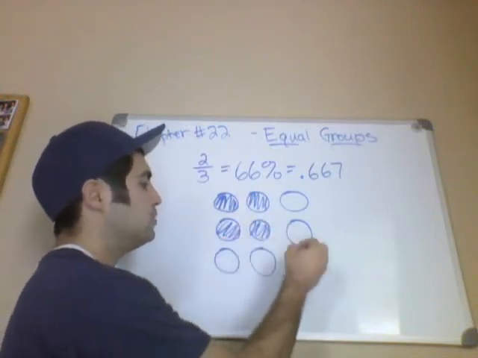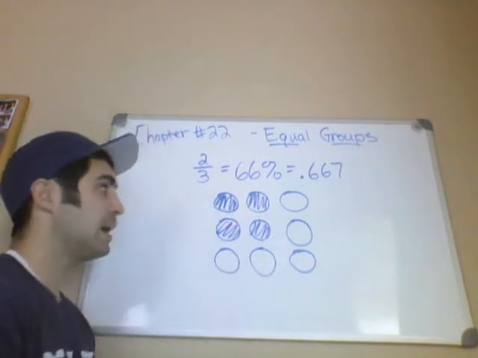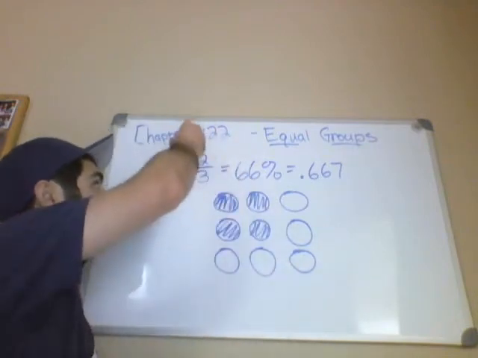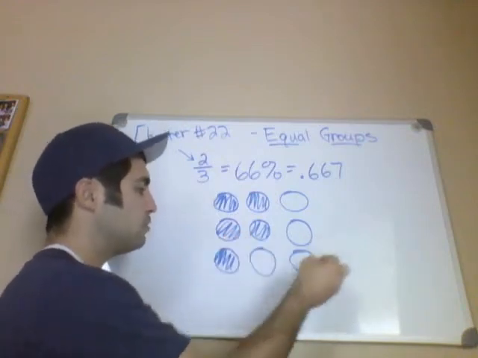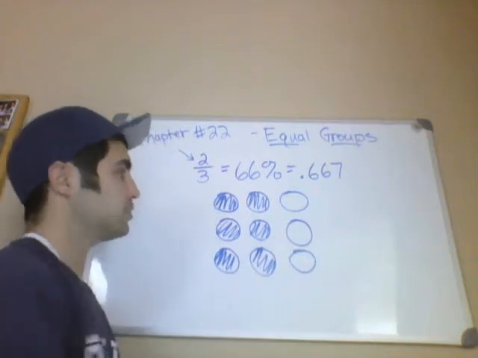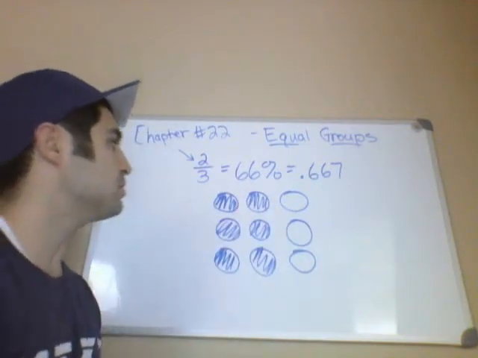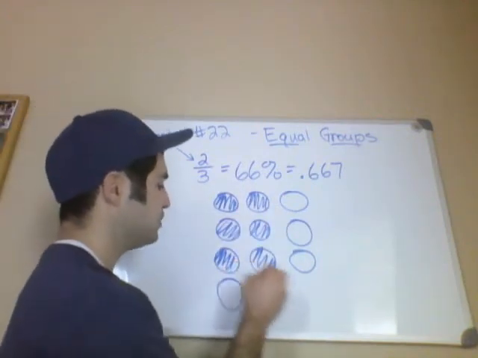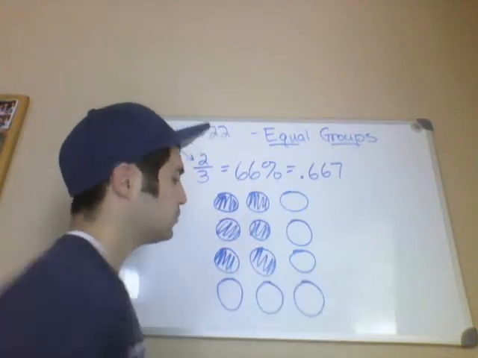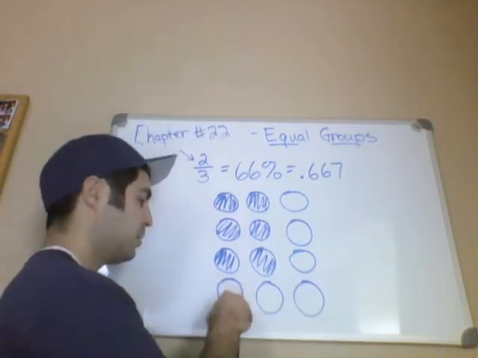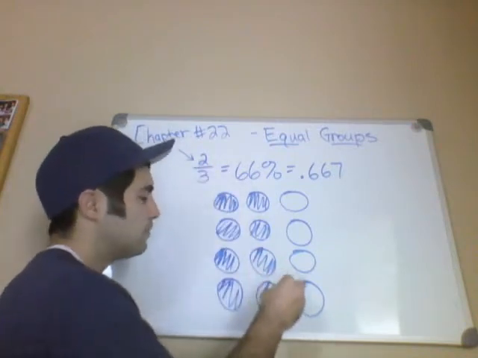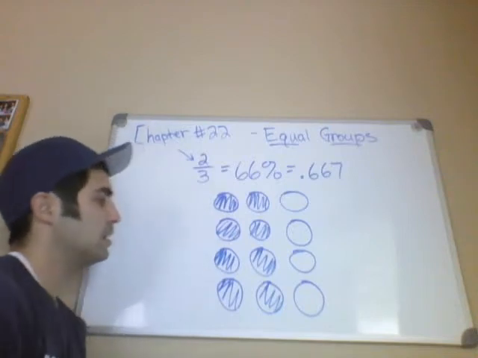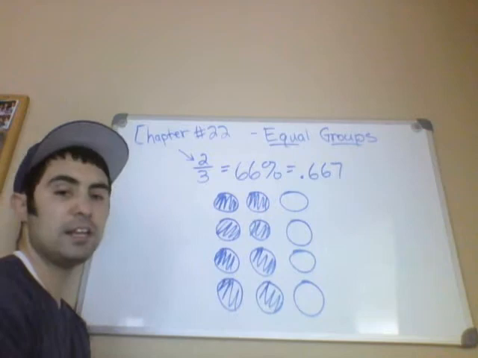What if we have 9 musicians? Well, if we had 9 musicians and we continue this pattern, 2/3, that means for every 1, 2, 3 musicians, 2 of them play guitar. So that would mean 6 musicians play guitar. Let's do 12 musicians. So out of every 3, 2 of them play guitar. We're continuing that pattern. That would mean we would have 8 musicians out of 12 play guitar.